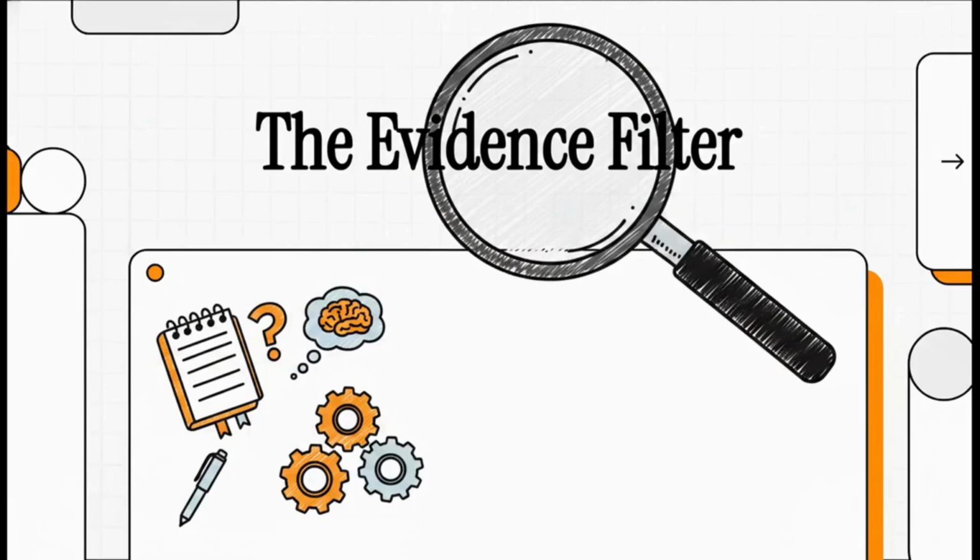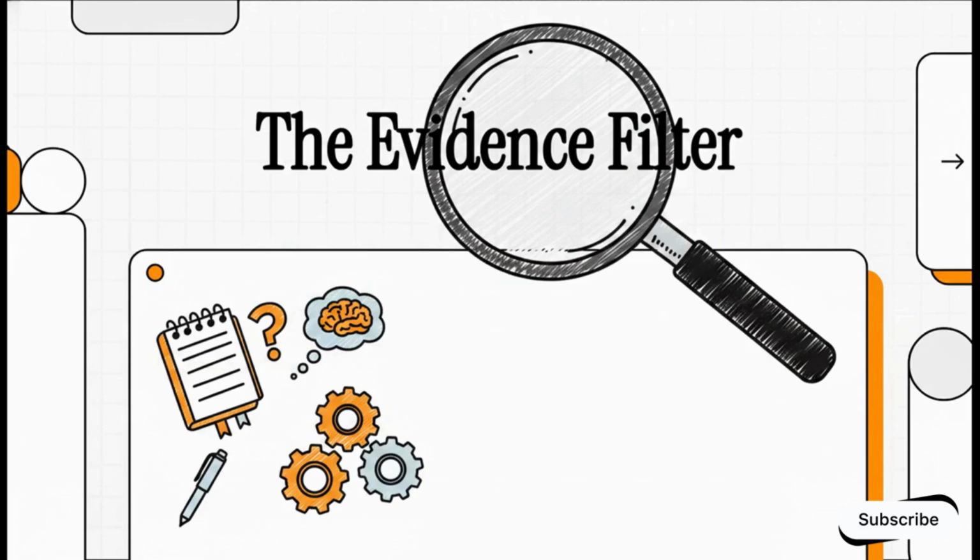All right, step into the interrogation room, detectives, because today we are tackling a massive mystery in modern technology. Have you ever wondered why standard AI models, like those massive language models we literally use every single day, are notoriously miscalibrated? I mean, they are sometimes just so confidently wrong. Well, in this explainer, we're going to crack the case of AI overconfidence.